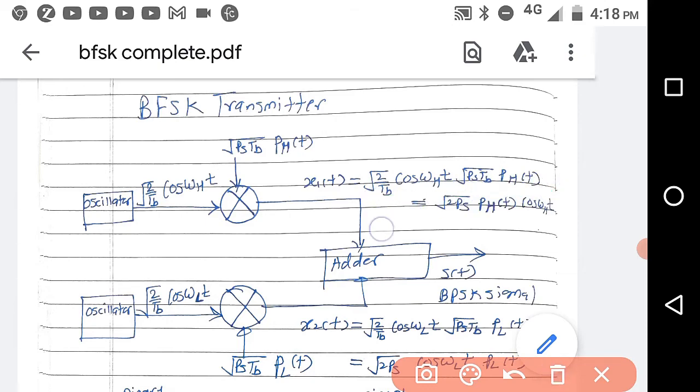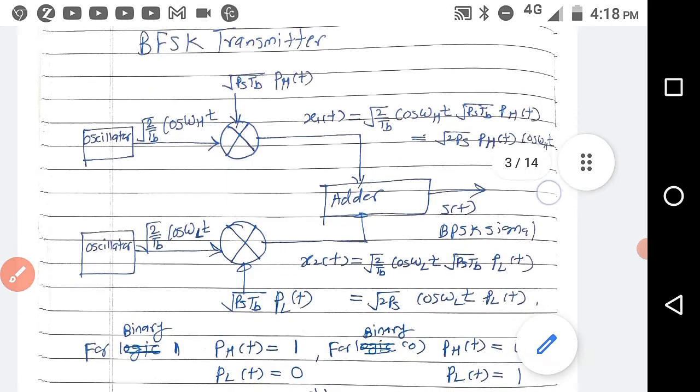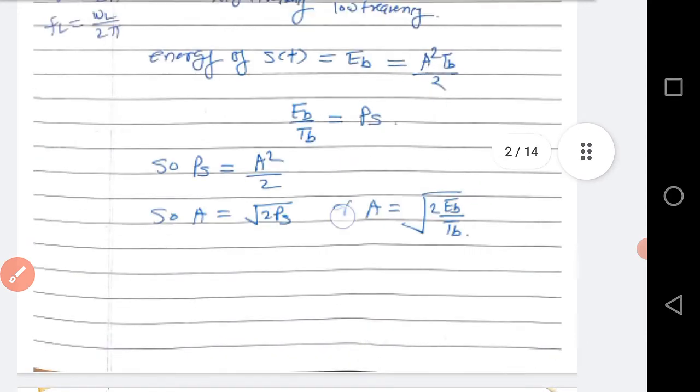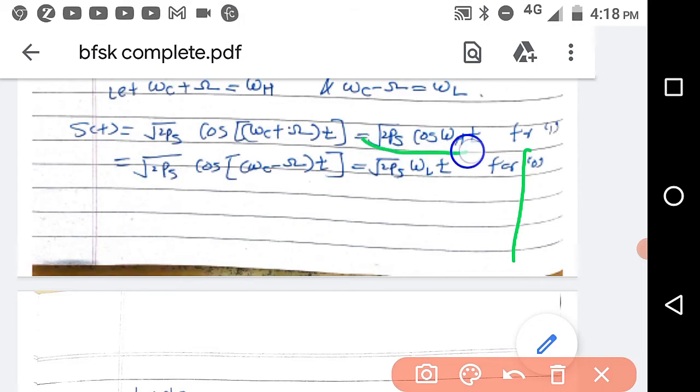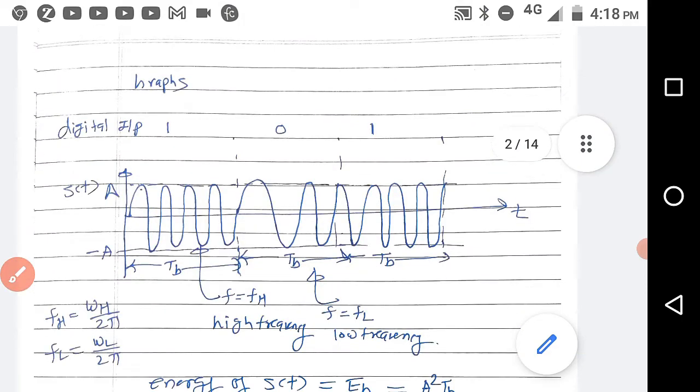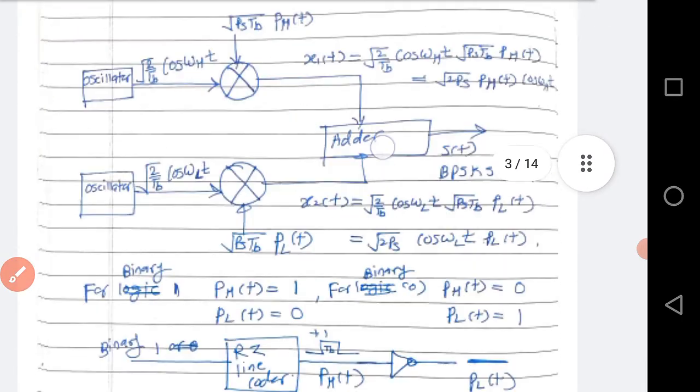PHT is equal to 1, so you can write it as root 2 PS PHT cos omega HT. So you got the signal as you required, root 2 PS cos omega HT, because this is 0. Root 2 PS cos omega HT, PHT is equal to 1, and your BFSK signal is the same, root 2 PS cos omega HT.